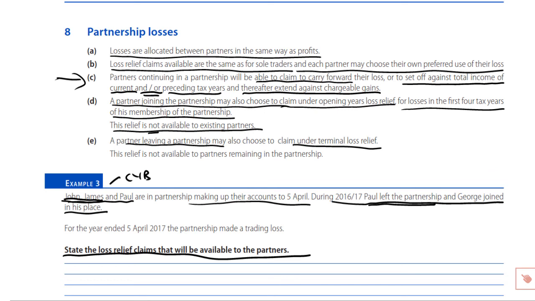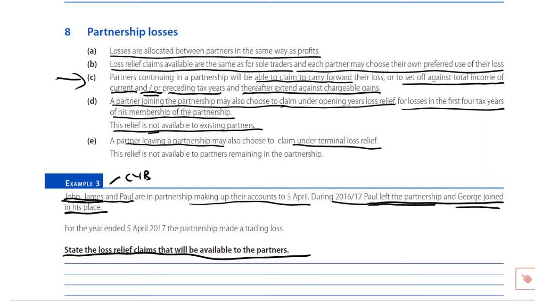Paul left the partnership, it's a cessation, so in addition to the current year relief and the 1 year carry back relief, there is terminal loss relief. Remember, there's no carry forward because he ceased to trade. But we've got the specialised terminal loss. And George joined in his place. Well, we've got the set. You've got your current tax year, preceding tax year claims against total income. You've got your carry forward against future trading profit. Or if he wants to use that loss more quickly, which is often the way, then the specialist opening year's relief set off against the total income of the preceding 3 tax years.